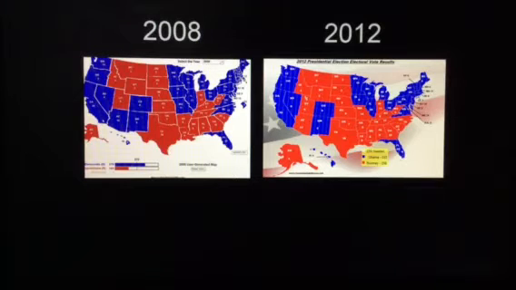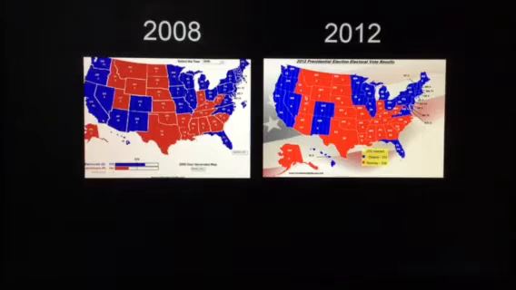For example, Arizona voted for Romney in 2012. And if you take a look at, I believe, let's see, what else did North Carolina? Yes. How could I miss North Carolina went for Romney in 2012? So those were two states that Romney won in 2012 that Obama had won in 2008.